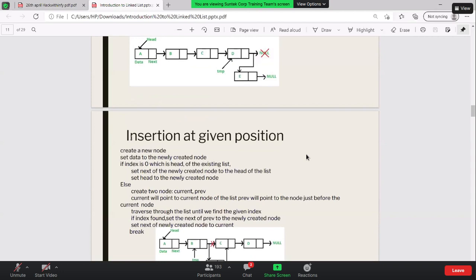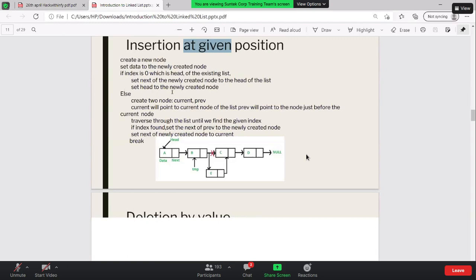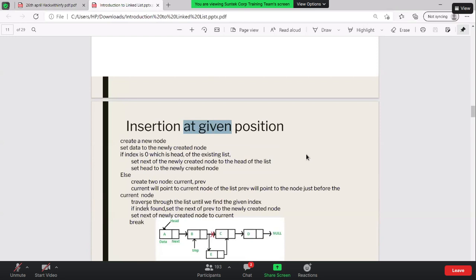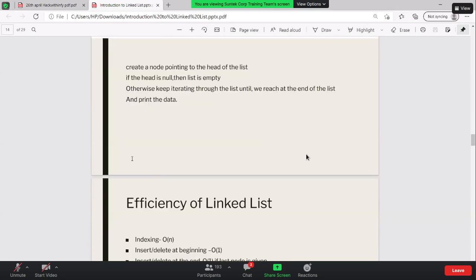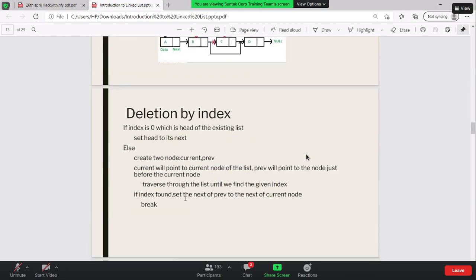Similar way, you can insert at a given position, right? The deletion by value also works in the same manner. Maybe I can just explain any one of those. So, you guys can go through them, because we need to discuss the questions as well.